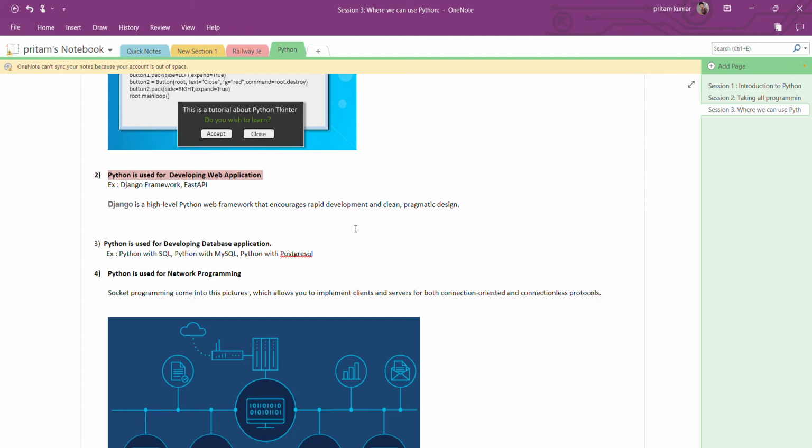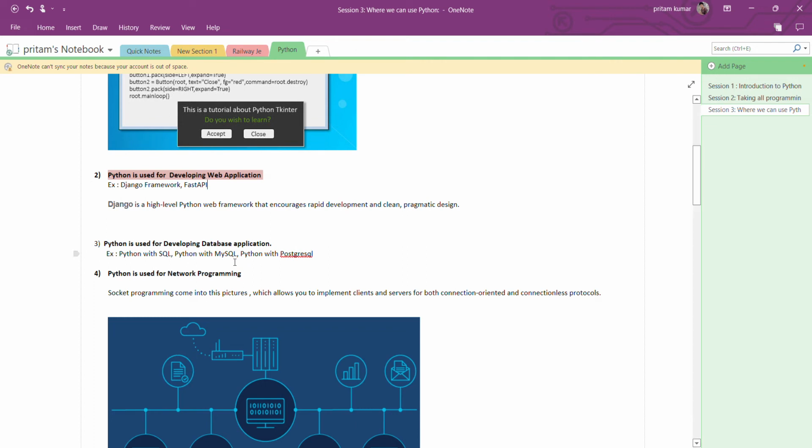Python provides very good ORM features, so we can deal with any database. For Postgres, SQLAlchemy is there, and for MySQL we also have an ORM. With the help of an ORM we can deal with them.